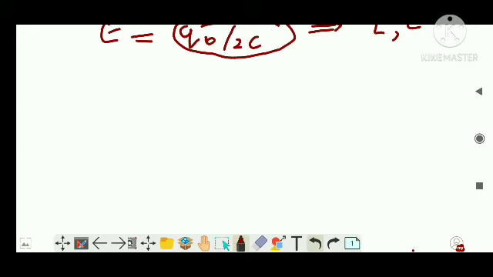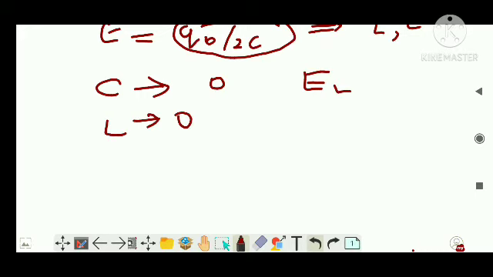Based on this condition, I can say there will be some situation when the capacitor has zero energy. At that time the inductor will have the maximum energy. When the inductor has zero energy, the energy will be fully in the capacitor, right? So what is the expression for the inductor?